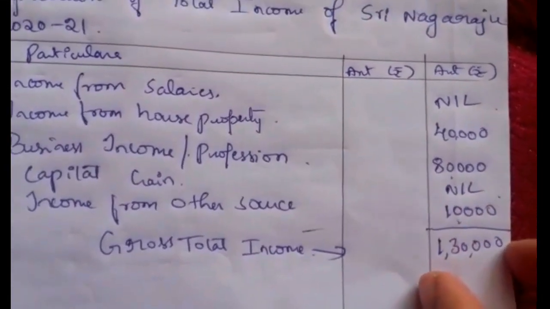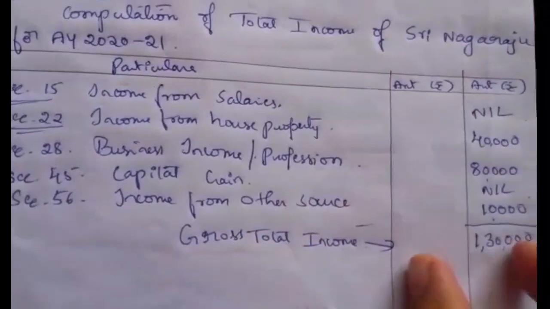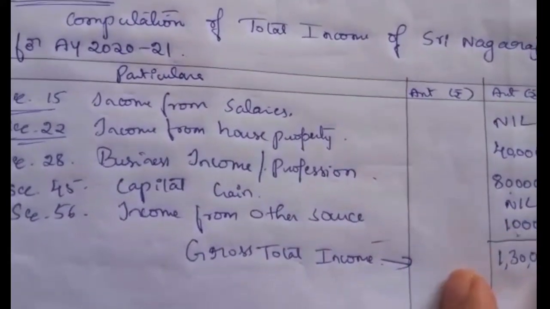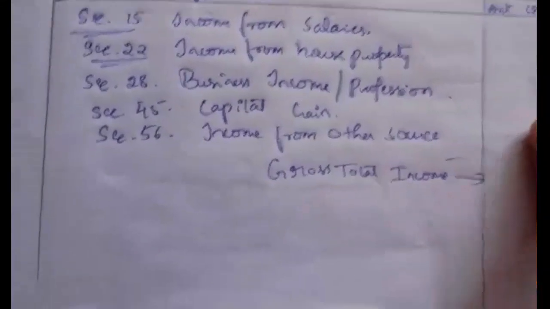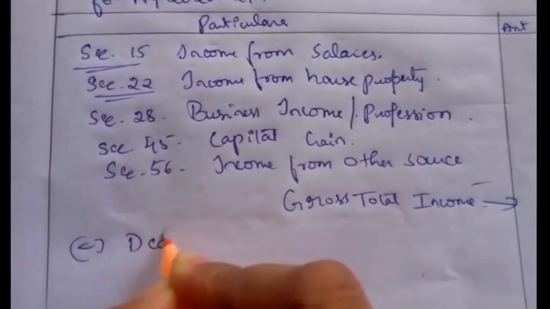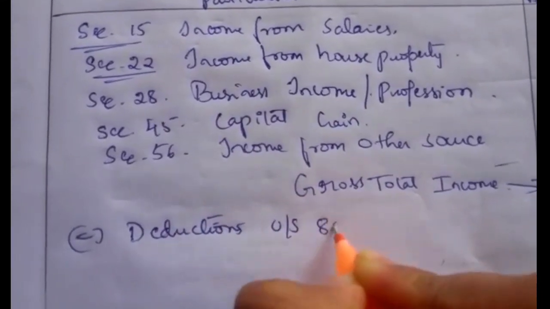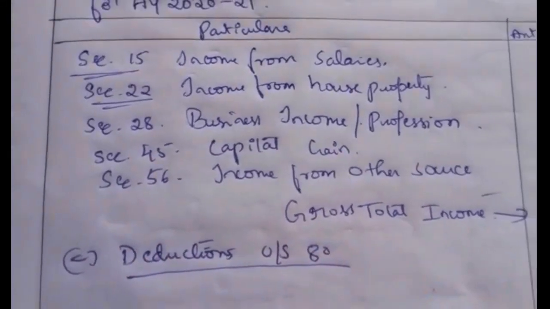if he is not having any deduction. If he is claiming any deduction, for example he has invested, or he has taken a house on rent and is living on rent, then he will get deductions under Section 80. So we have to deduct deductions under Section 80. Here he is not having any other deduction.